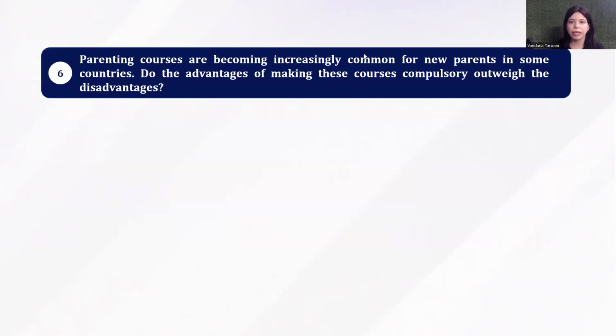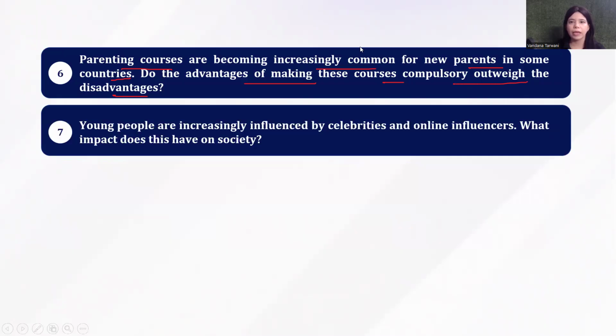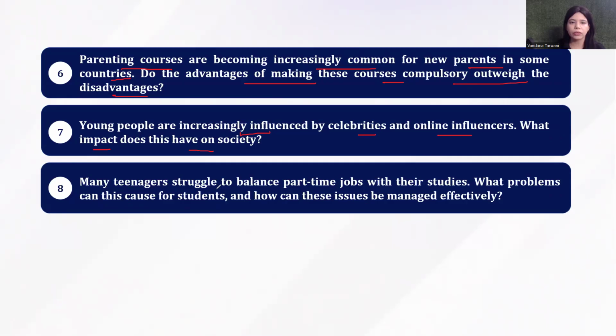It says parenting courses are becoming increasingly common for new parents in some countries. Do the advantages of making these courses compulsory outweigh the disadvantages? Very interesting. Next up is young people are increasingly influenced by celebrities and online influencers. What impact does this have on society? Pretty relevant. Next up is many teenagers struggle to balance part-time jobs with their studies. What problems can this cause for students and how can these issues be managed effectively?